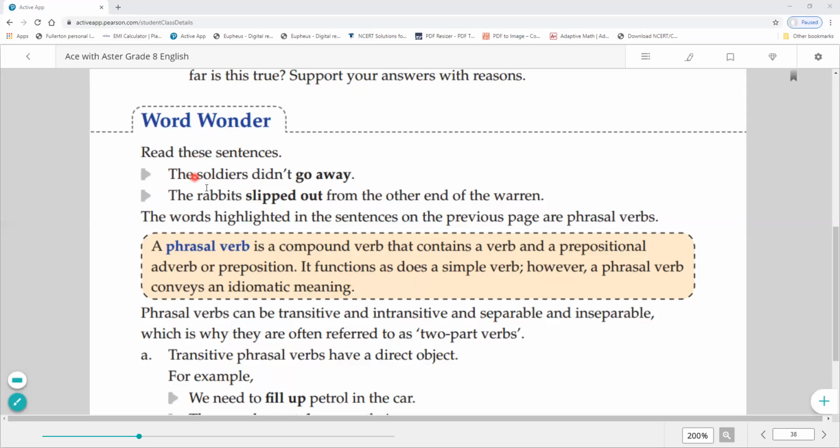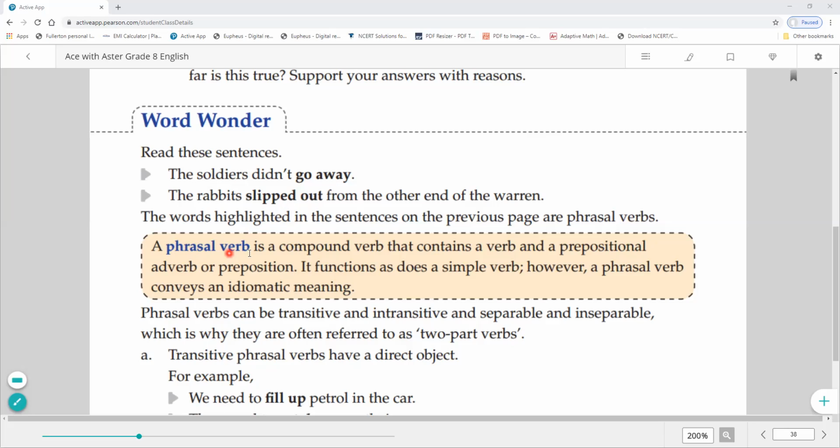First read these sentences. The soldiers did not go away. The rabbit slipped out from the other end of the wagon. The words highlighted in the sentences on the previous page are phrasal verbs. Highlighted verbs like go away and slipped out. These are phrasal verbs. Now, there's a question, what is a phrasal verb? So, I'll explain to you the definition of a phrasal verb.